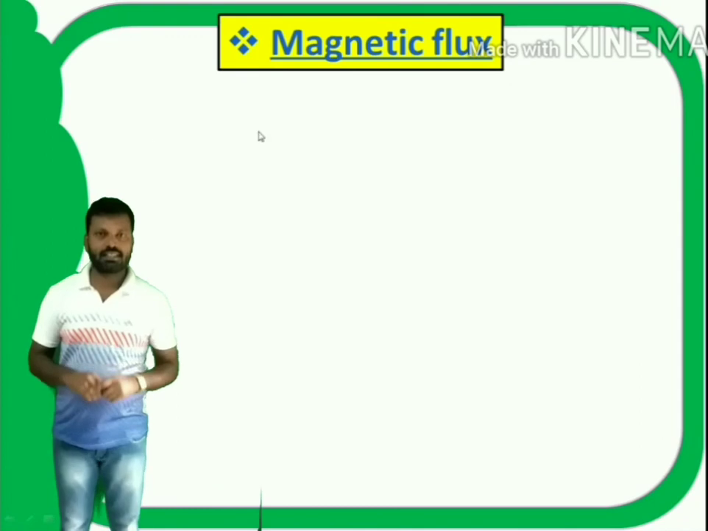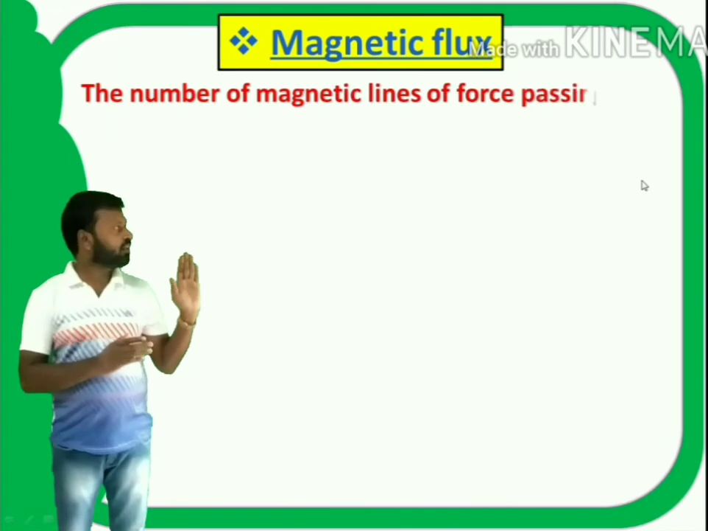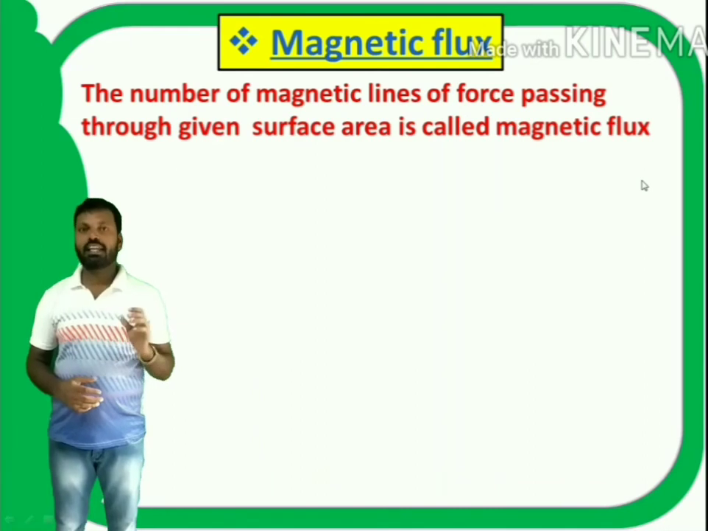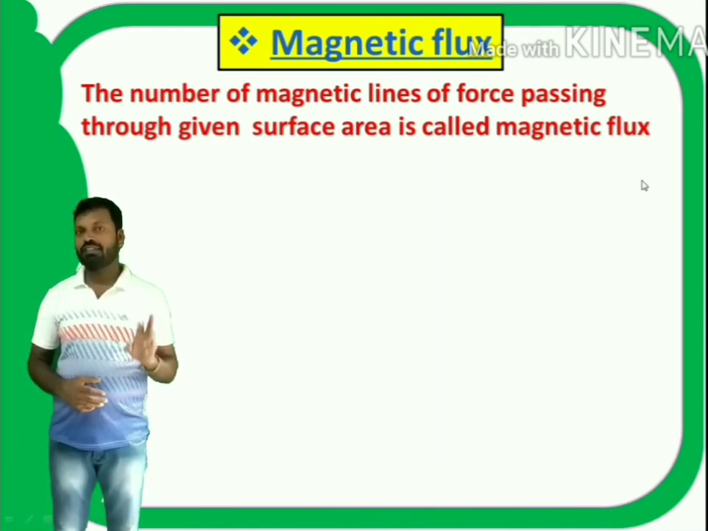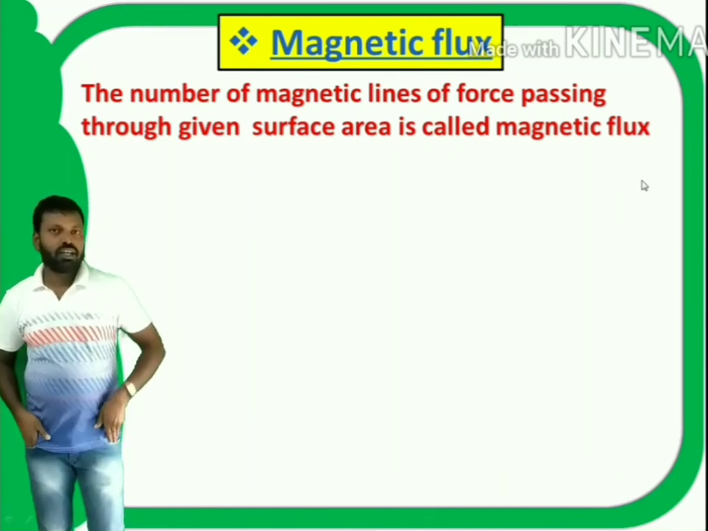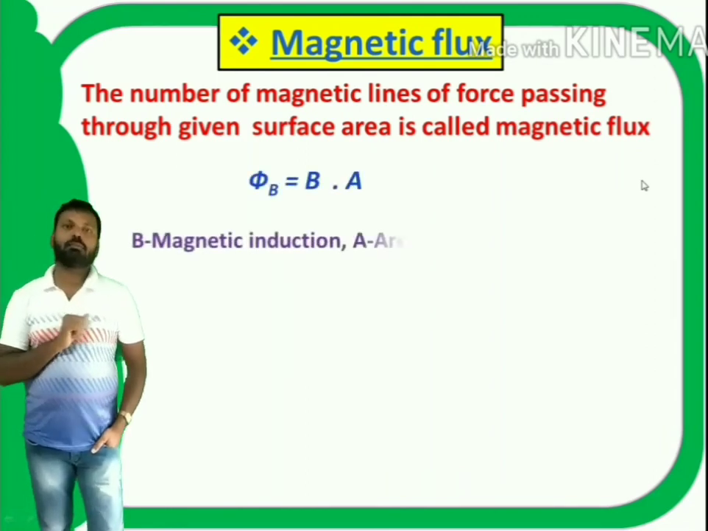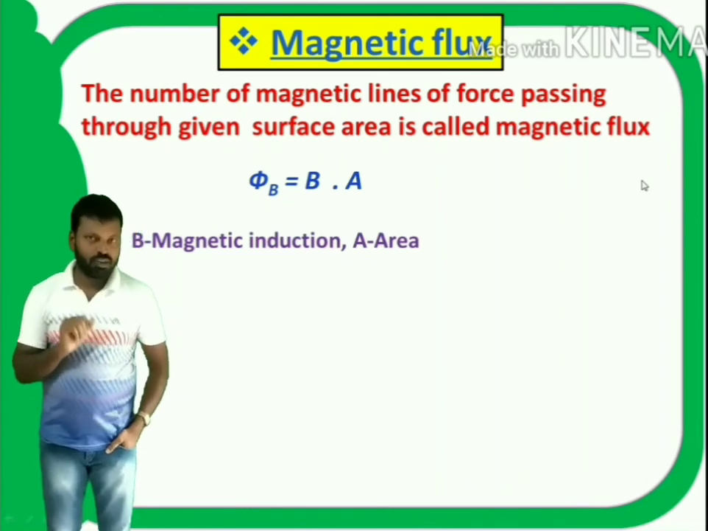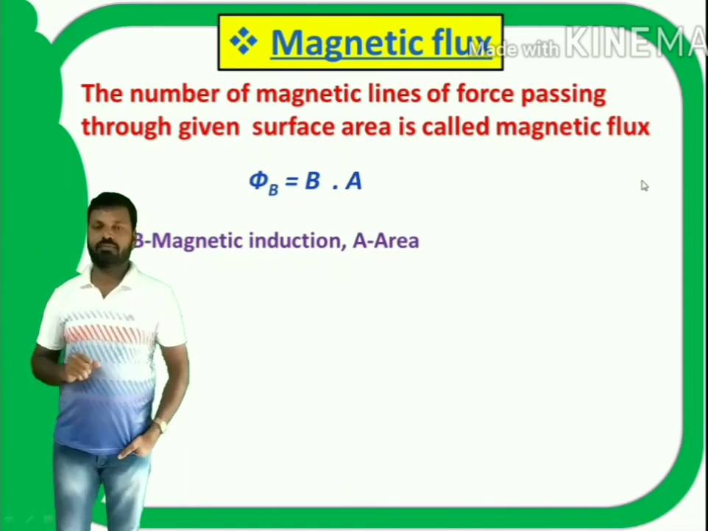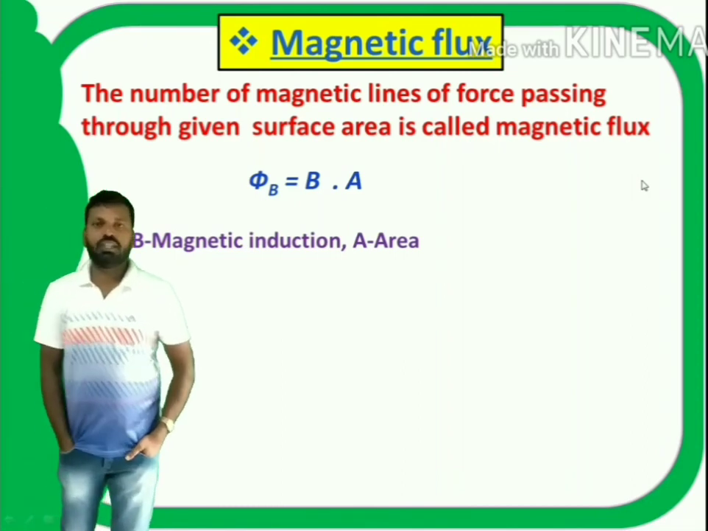Next one, magnetic flux. Magnetic flux is the number of magnetic lines of force passing through a given surface area. Magnetic flux is indicated with phi B. Phi B is equal to B dot A. Mathematically, magnetic flux is defined as the scalar product between the magnetic field strength and surface area. Magnetic flux is measured in units of Webers.